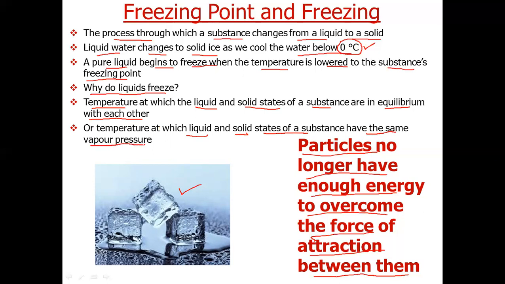If we apply this to water, the temperature at which liquid water and solid ice have the same vapor pressure will be called the freezing point of the solvent.